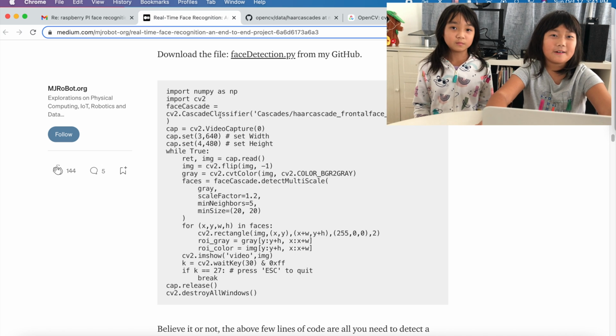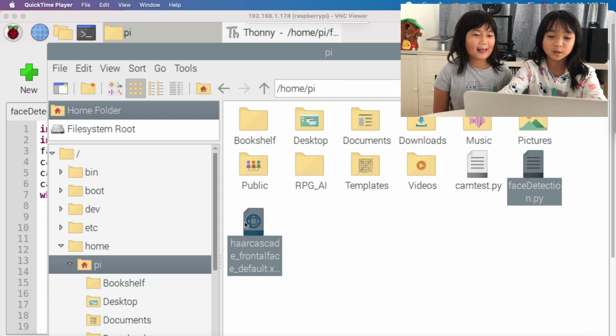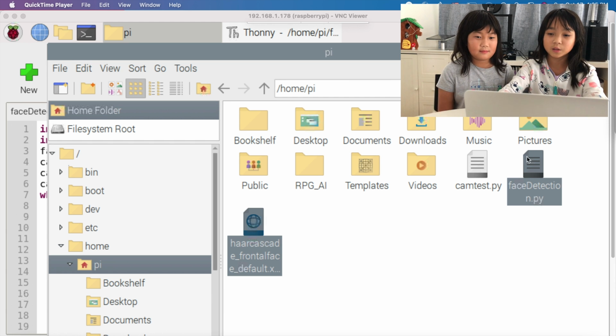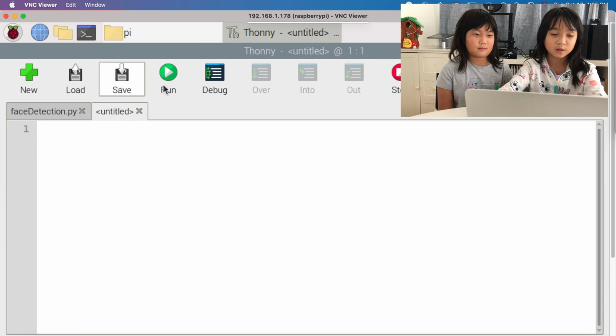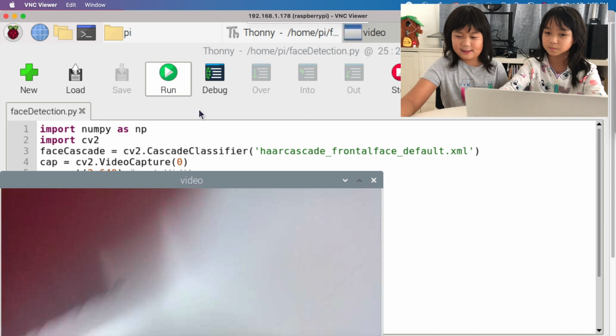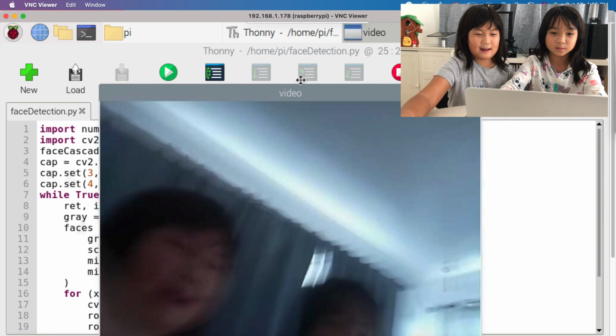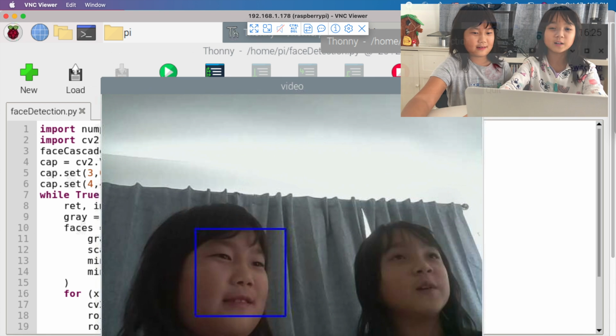Let's try it out. So I downloaded the frontal face training data from the OpenCV GitHub and the Python program from the article, and now I'm going to run this program. I got it. As you can see, it works.